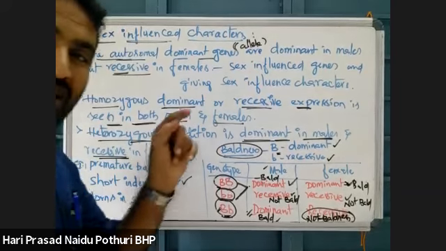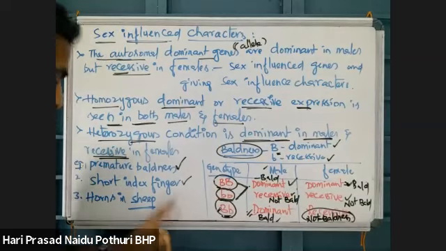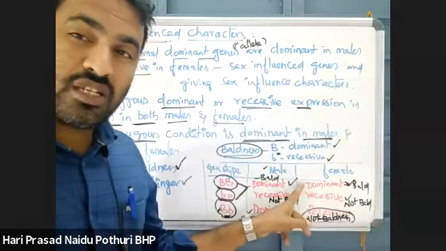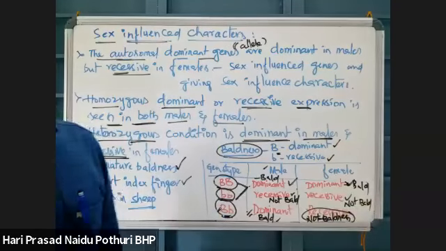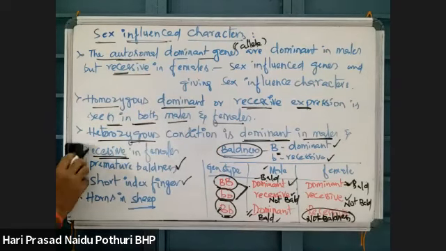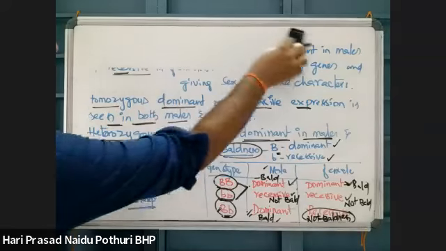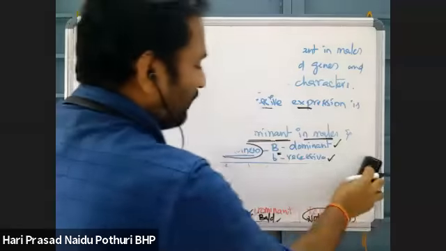Males produce long horns and females produce short horns. But females also produce long horns when both genes are dominant. If both genes are dominant, then there is development of horns in sheep females also. This is a sex influenced character.